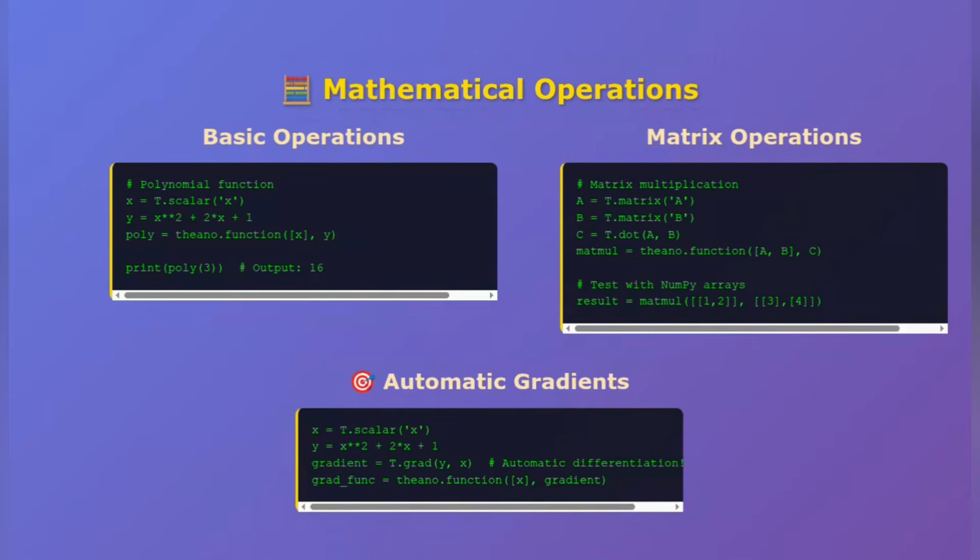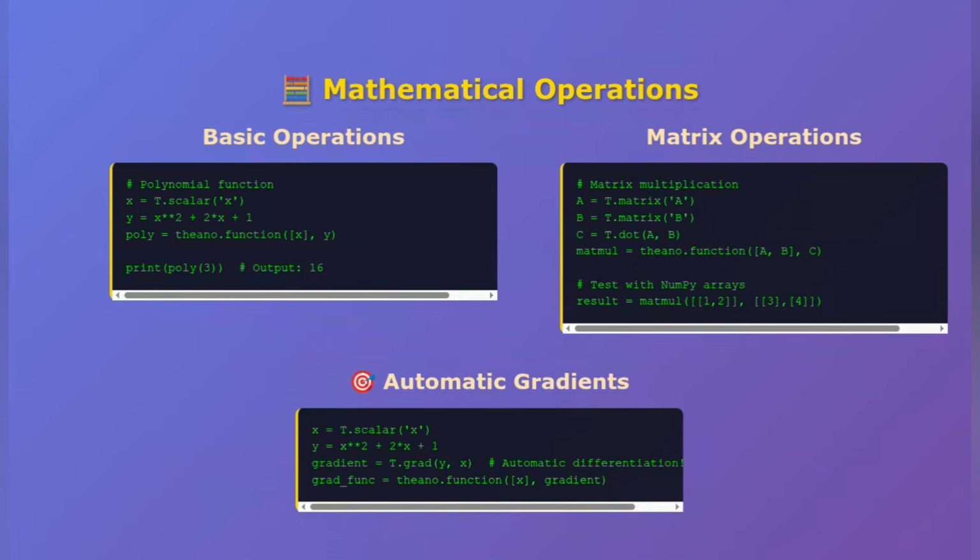Now, let's level up with matrices. Theano really shines with linear algebra operations. Here, we're multiplying two matrices and computing the result. We define symbolic matrix variables, create our expression using dot product, compile the function, and then test it with actual NumPy arrays. Here's where it gets exciting. Let's compare the speed of Theano versus pure NumPy for a larger computation. Look at that difference. Theano is significantly faster, especially for complex mathematical operations.